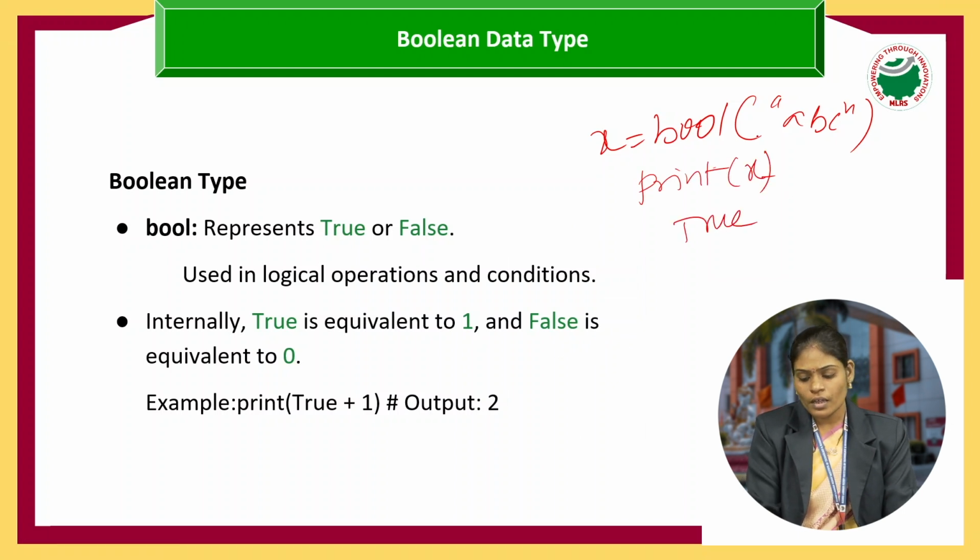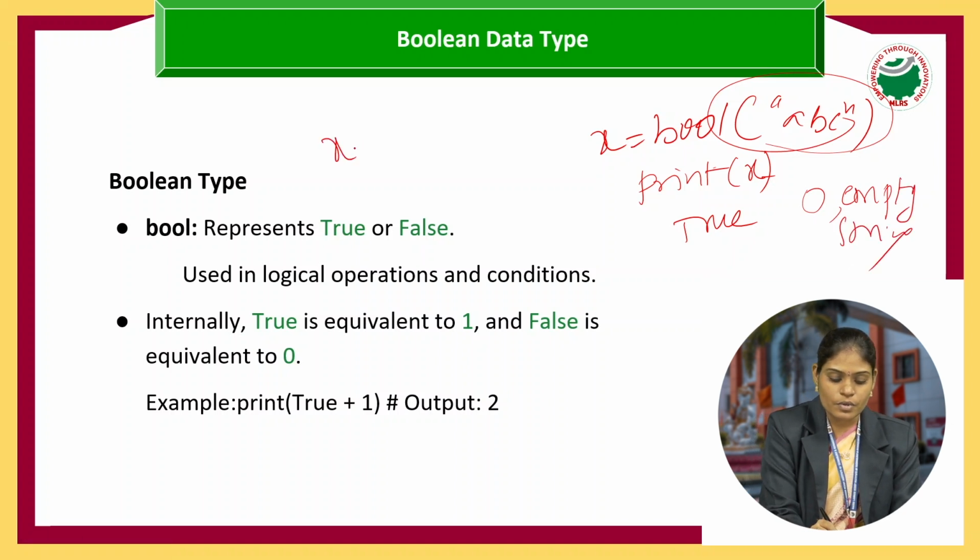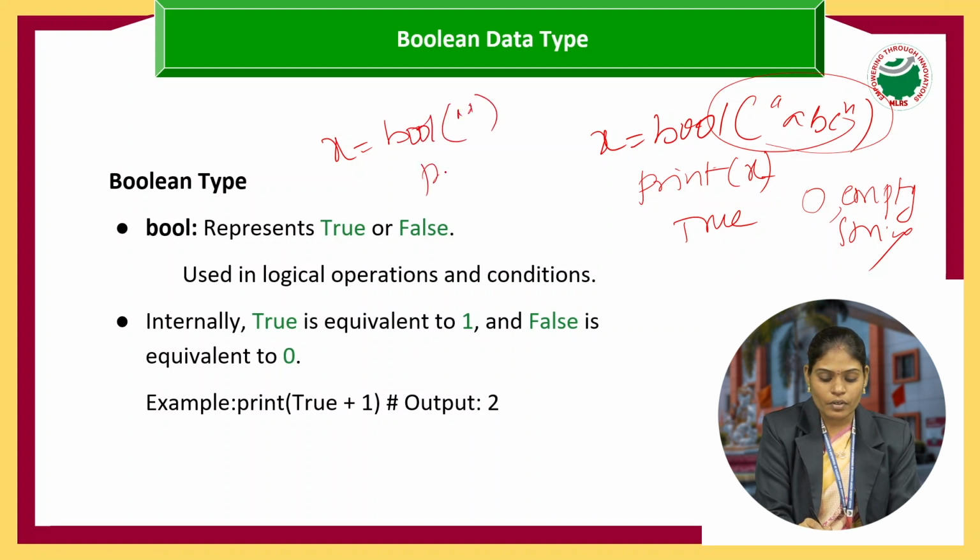So when we have any character in the given parentheses, it is considered true, except 0 and the empty string. Suppose I write x equals bool of empty string, and now I print the value of x. What does it print? False.